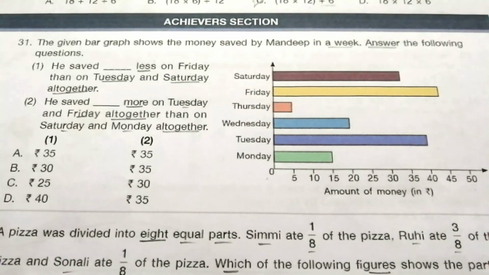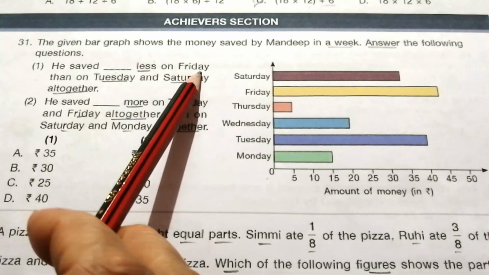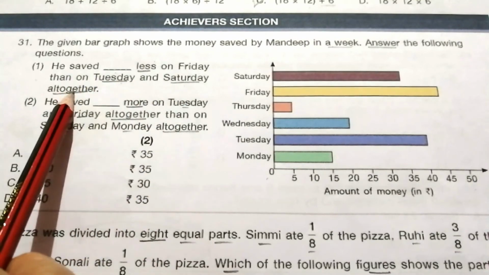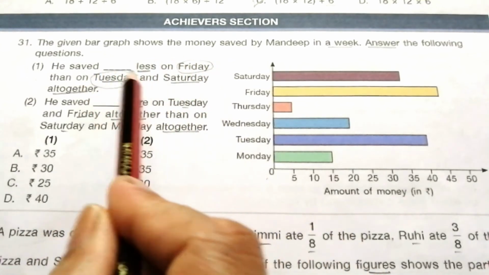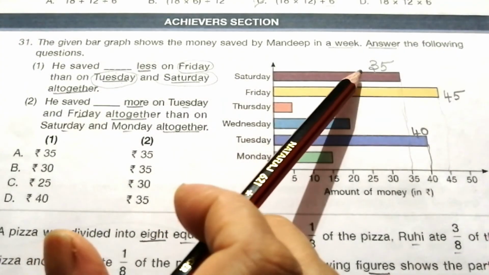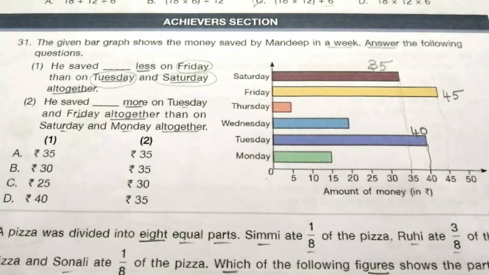Our first question is, he saved dash less on Friday than on Tuesday and Saturday altogether. So first we have to find out the amount for these 3 days, Friday, Tuesday and Saturday. So for Saturday 35, for Friday 45 rupees and for Tuesday 40 rupees.